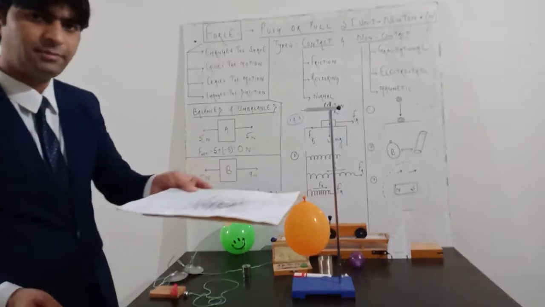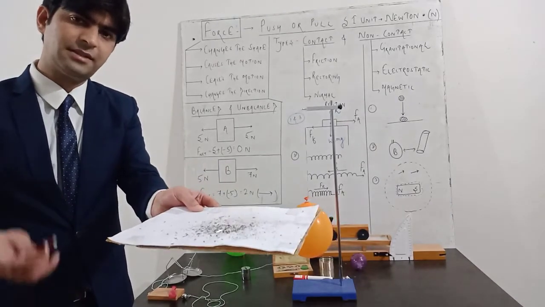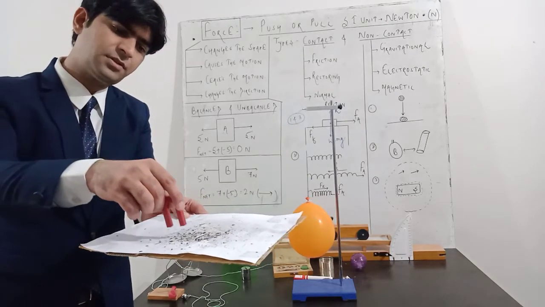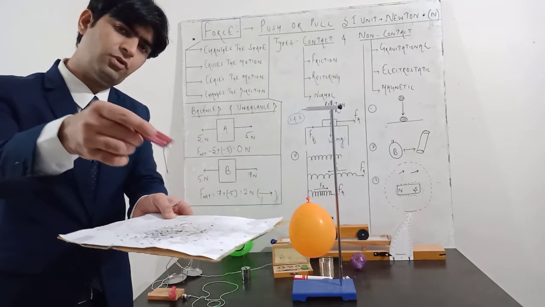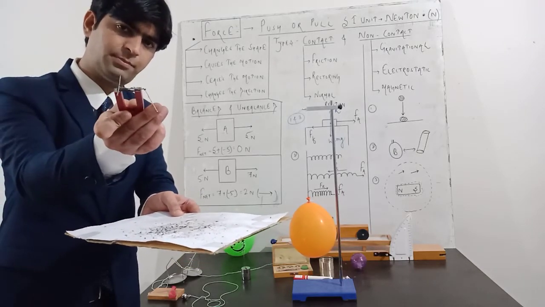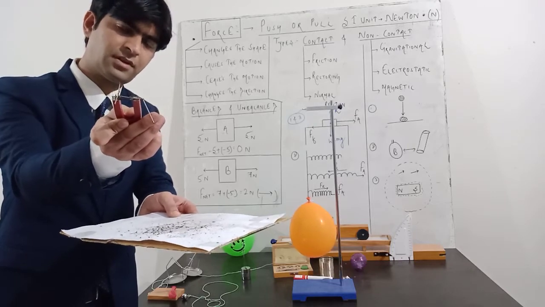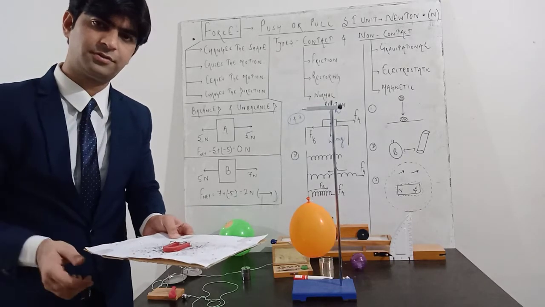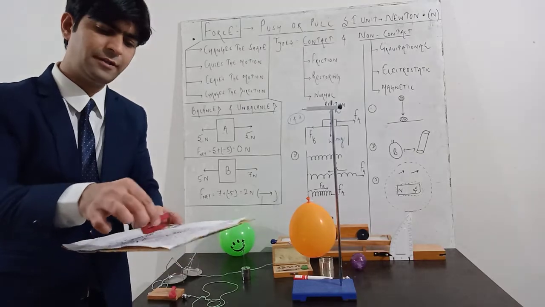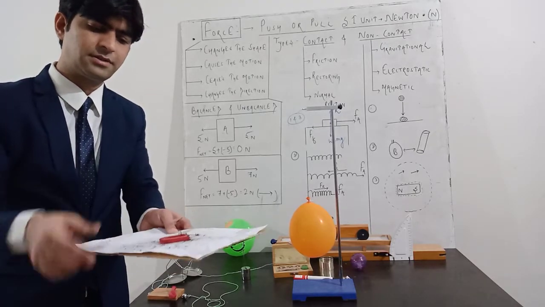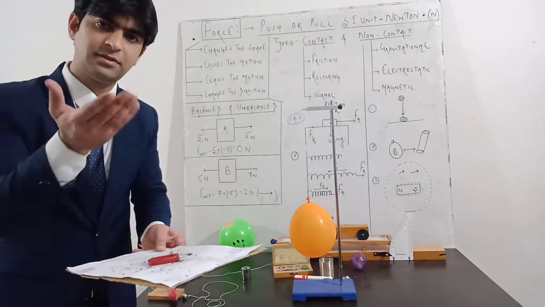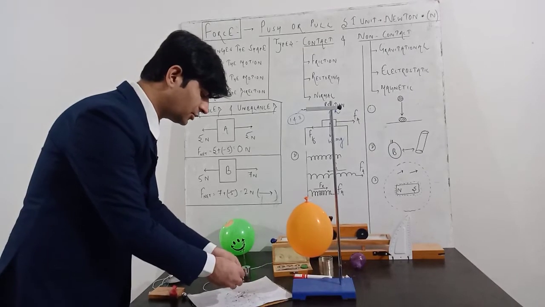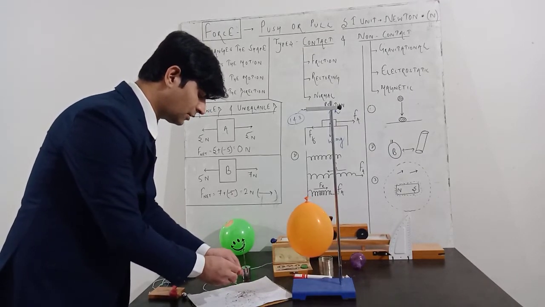There is no physical contact between these iron filings and the pins, and this is a U-shaped magnet. But if I keep this very close without any physical contact, it attracts the pins and the iron filings, which shows that magnetic force is also a kind of non-contact force. You have observed that without any physical contact, this U-shaped magnet has attracted the pins and the iron filings. If you want, I can show it again, that this is an example of non-contact force.